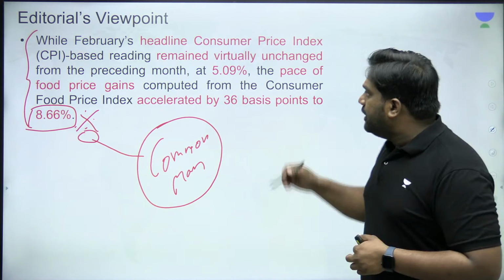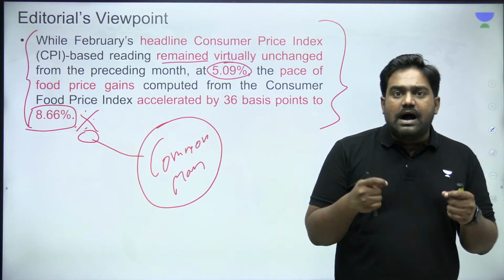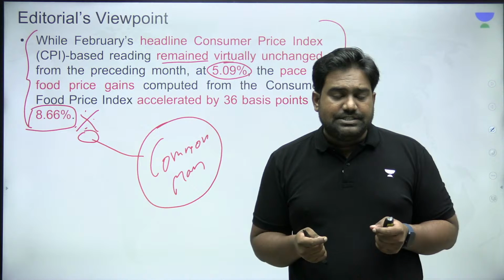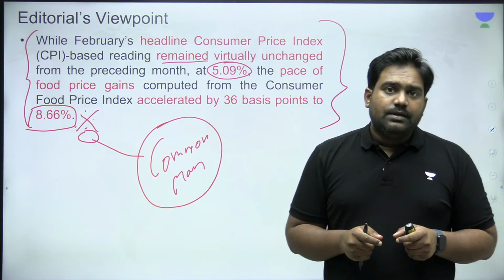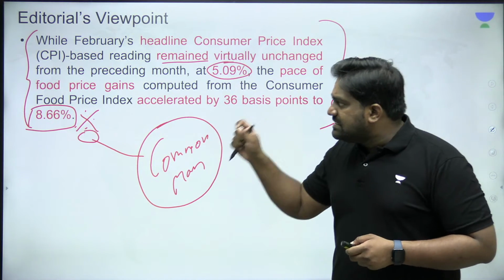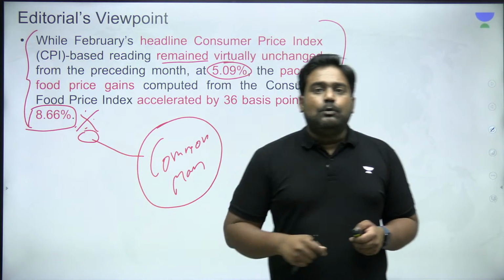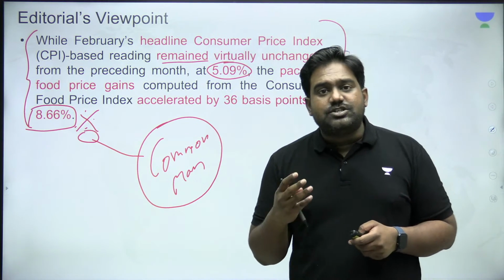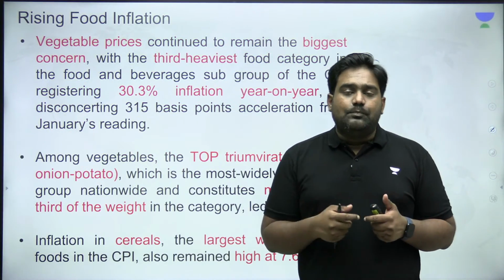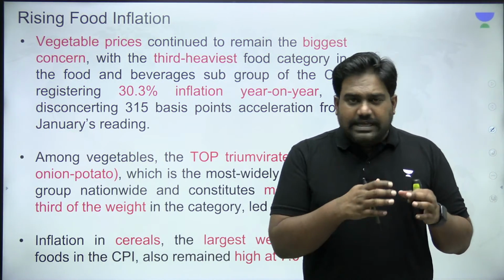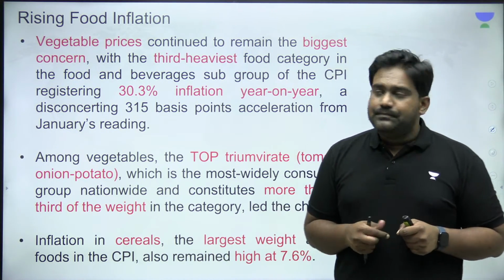So according to the editorial, even though retail inflation has virtually remained unchanged over the last several months, and even though retail inflation is well within manageable limits, the concern is about the persistent rise in food prices, which has hit 8.66%. The food inflation has touched 8.66%. So that is why the editorial is calling upon the government and the RBI to take some immediate steps to tackle the rising food inflation in the country.